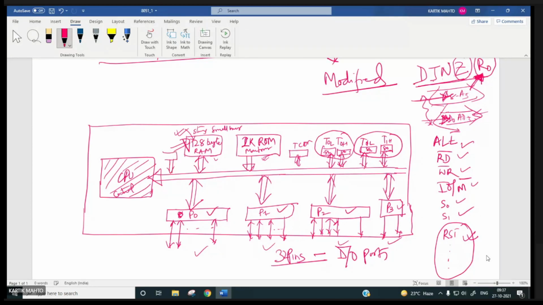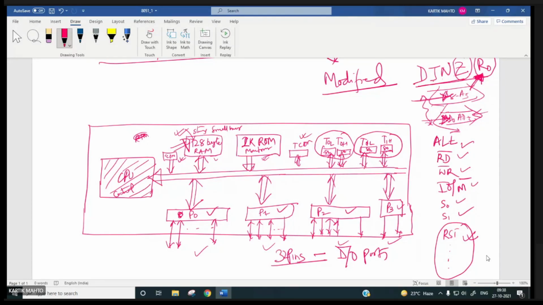So this way, like RIM and SIM we had, no? Similarly, serial control register and timer control registers will be there. Now, all these registers are inside this chip itself, right?